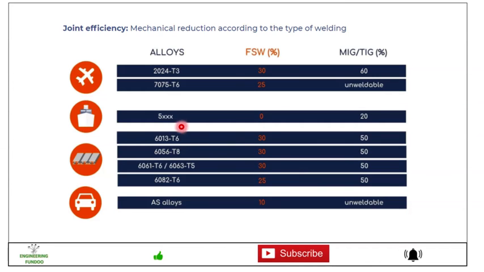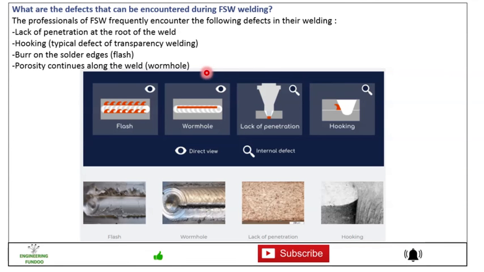Similarly, if you compare 5000 series, then in FSW there is almost no reduction in strength. In MIG it is 20. Similarly, there are some other commonly used alloys like 6063T5, 6082T6 and AS alloys 10, and in MIG or TIG it is totally unweldable, so there is no question of even reduction of strength. Friends, then what are the defects that we can encounter during FSW welding?